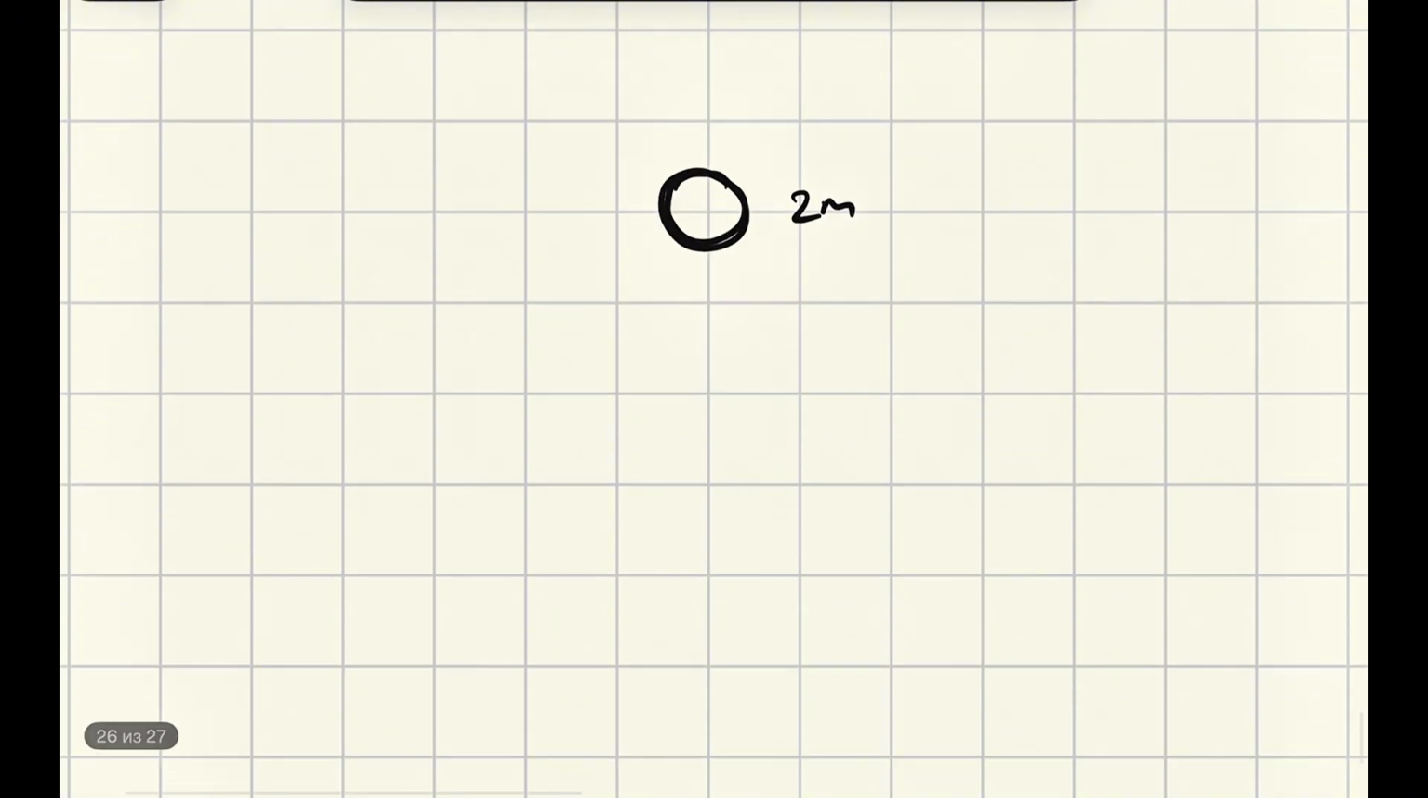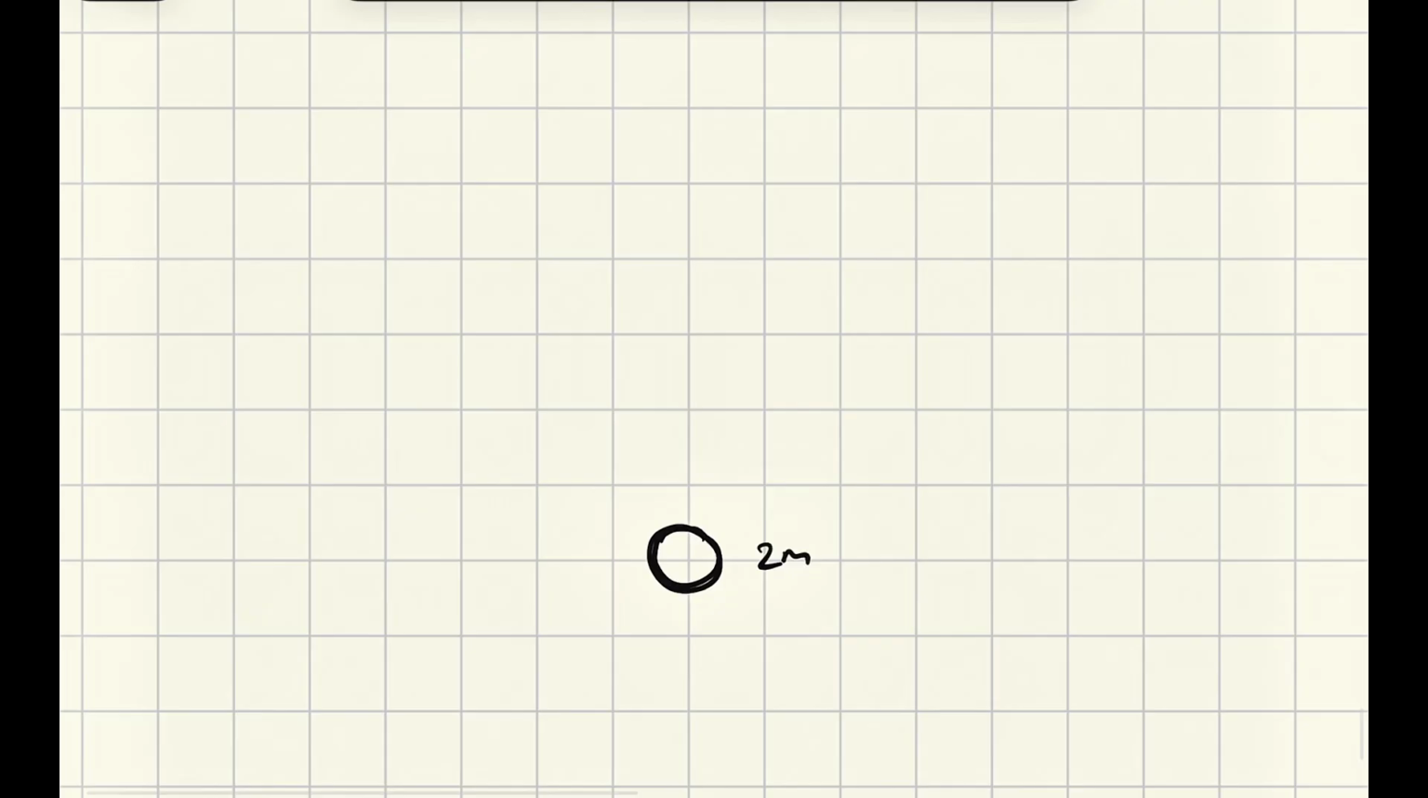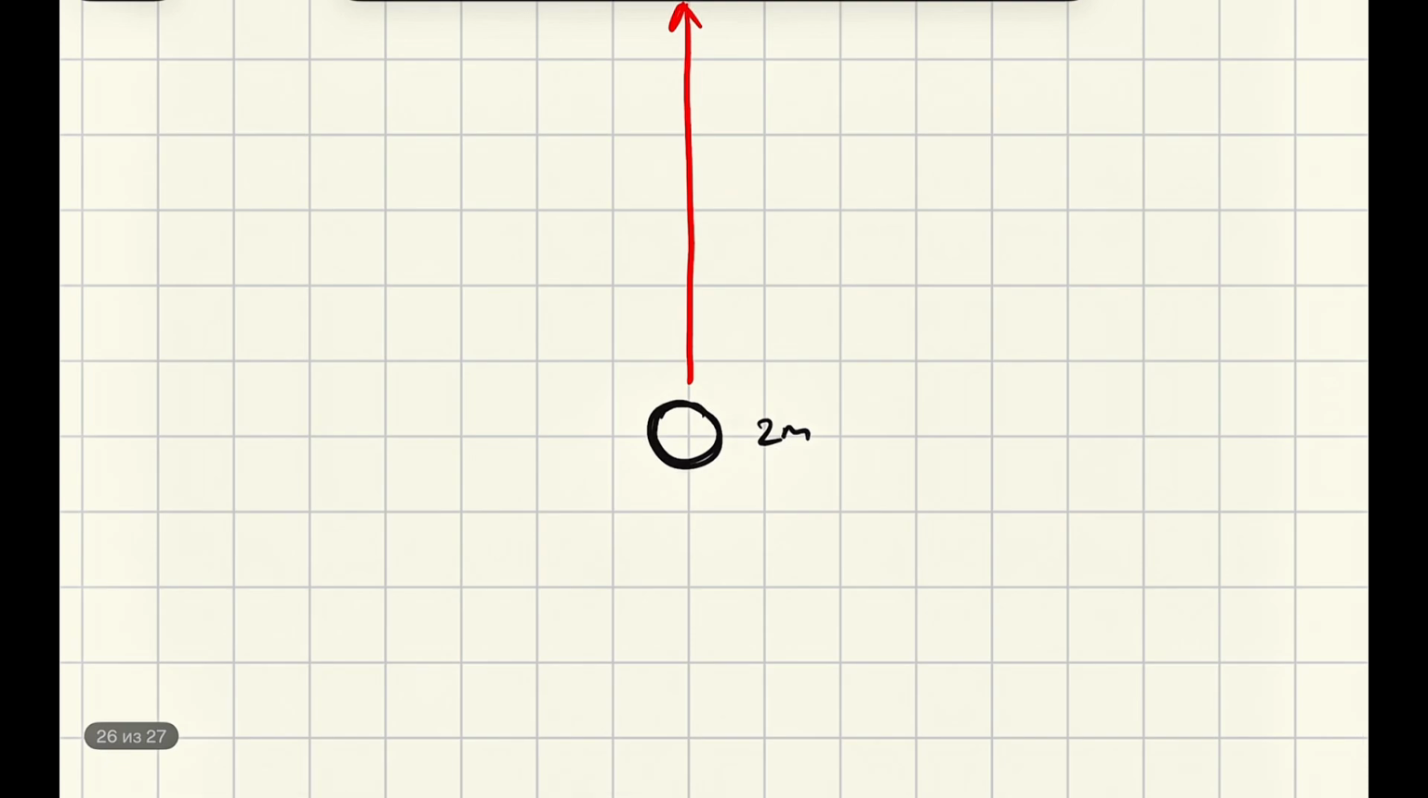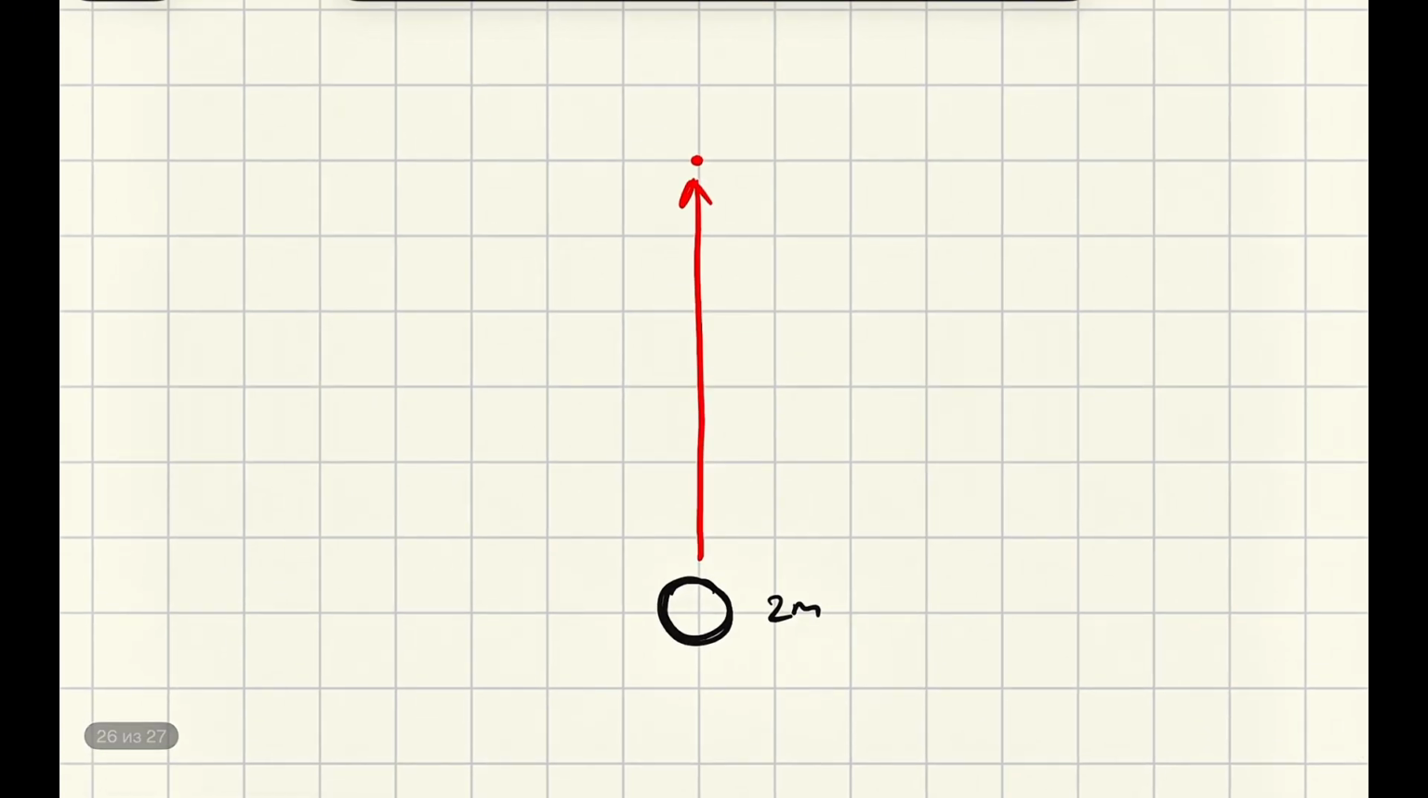Okay, so let's draw the situation. Try to imagine. We have several processes. When we throw our ball upward, let's imagine this is our main ball, which is 2m, and it goes up to a certain height. Let me draw it up to this point. We just imagine it to be a large distance. It might be 10 meters, it might be just 3 meters.